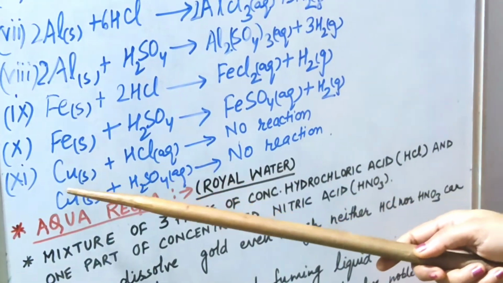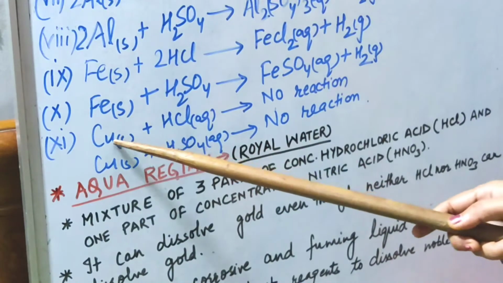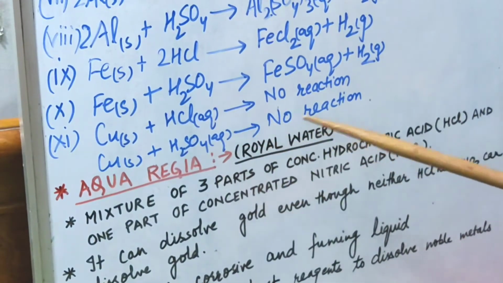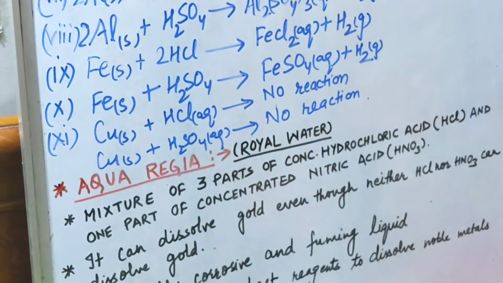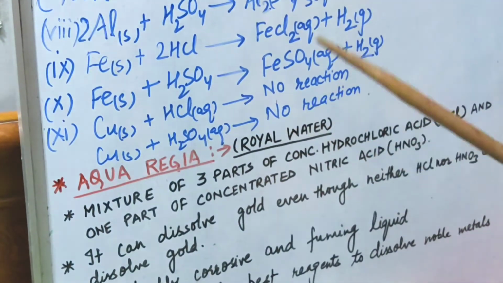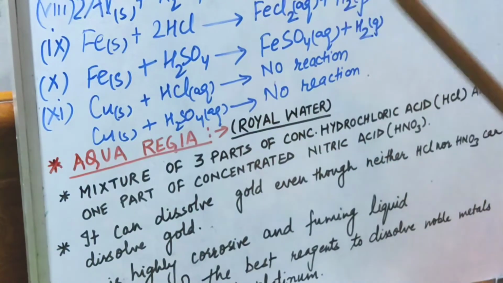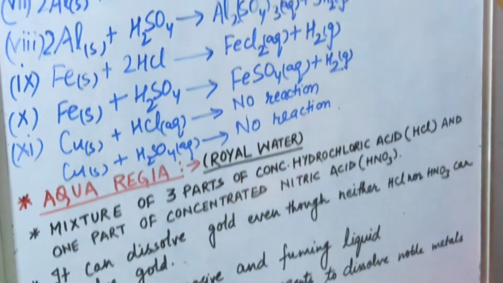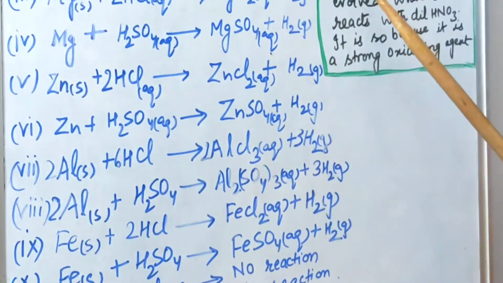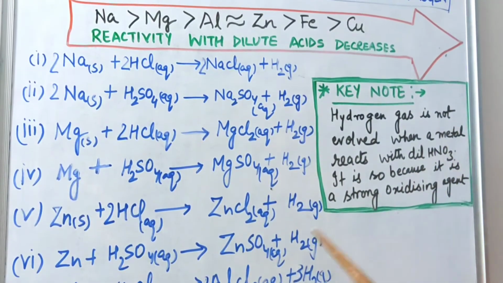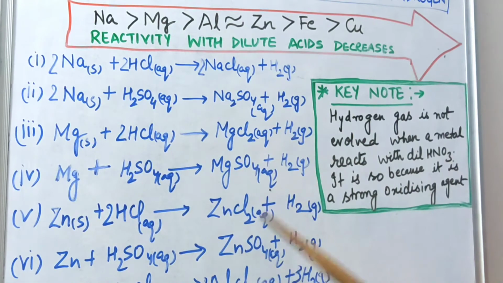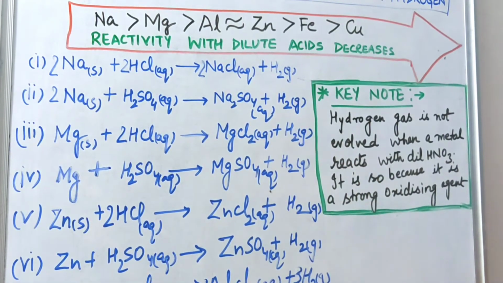But as you could see here in the last reaction, copper does not show any type of reaction with either dilute HCl or dilute H2SO4, means it will not react with any of these two acids. Now as I told you earlier, dilute HNO3 will not show reaction with all these metals, means hydrogen gas will not be liberated.